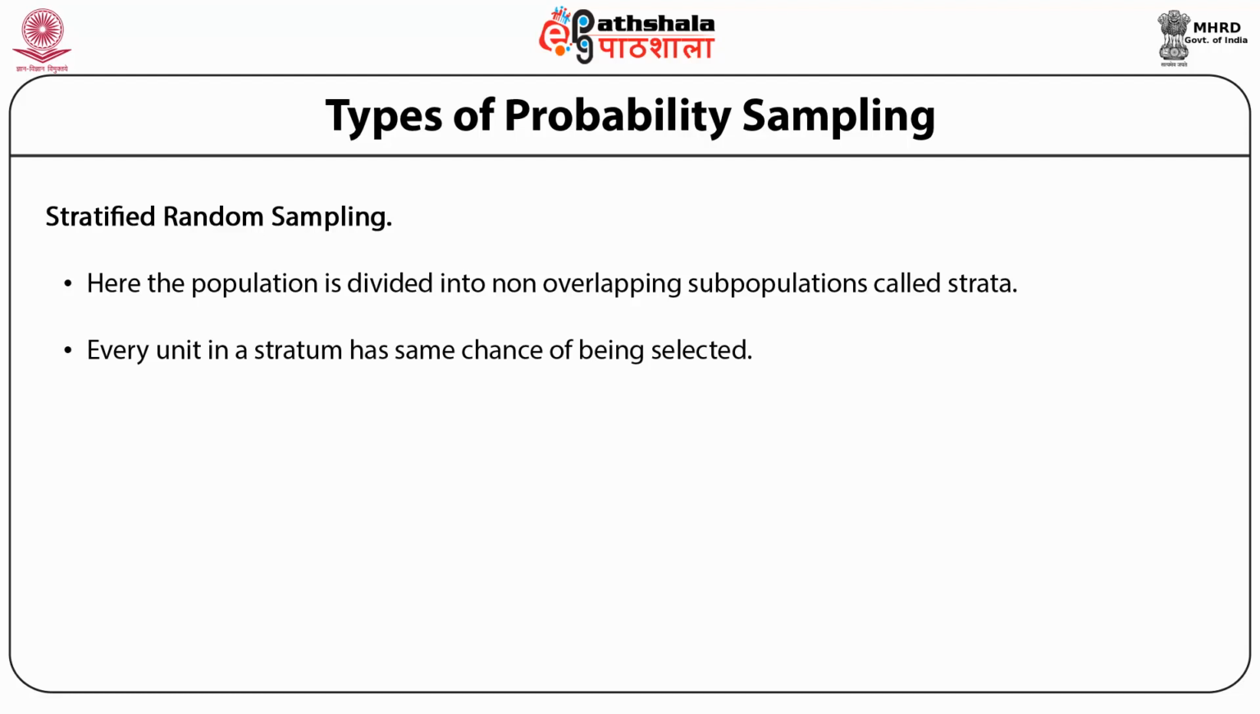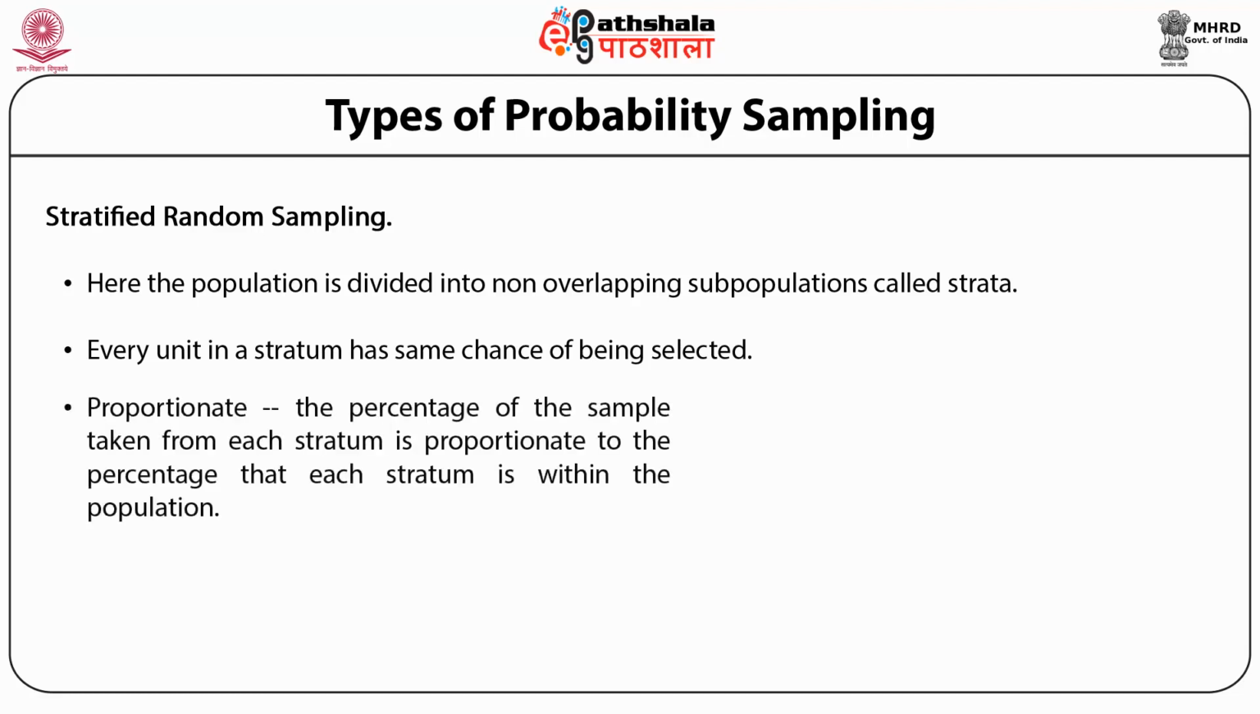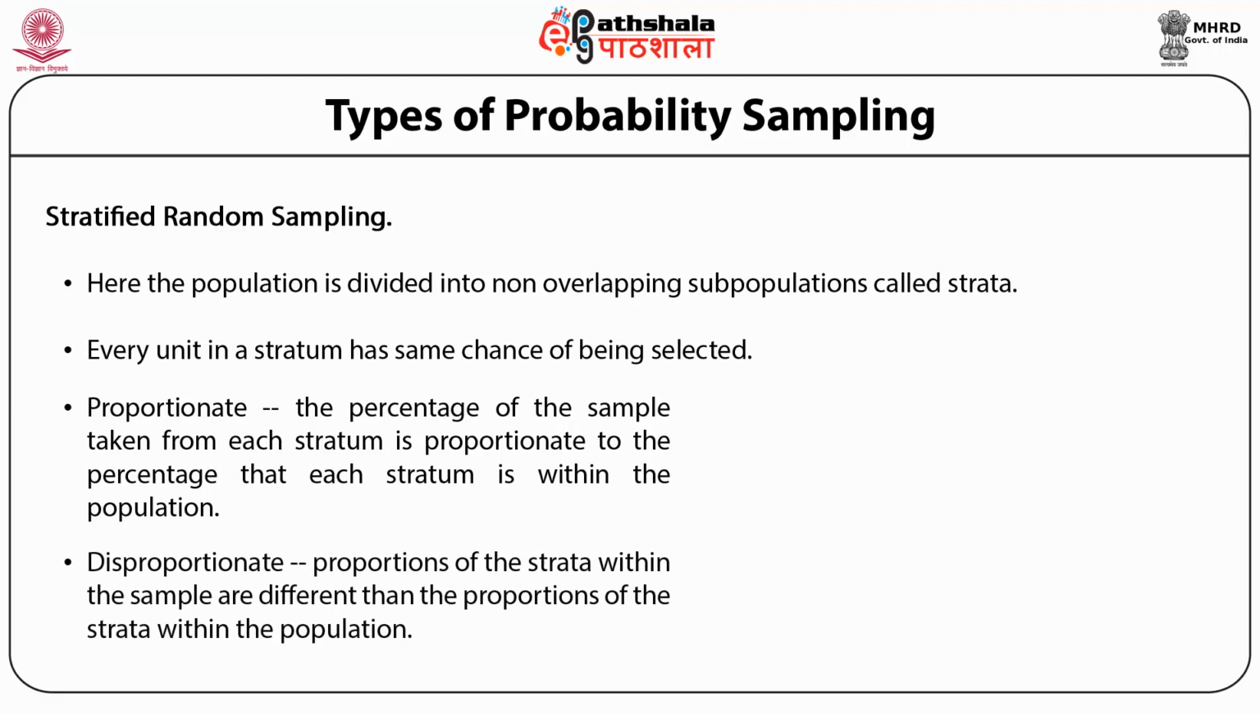Two types are, first is proportionate stratified random sampling. The percentage of the sample taken from each stratum is proportionate to the percentage that each stratum is within the population. Second type is disproportionate stratified random sampling. Proportions of the strata within the sample are different than the proportion of the strata within the population.